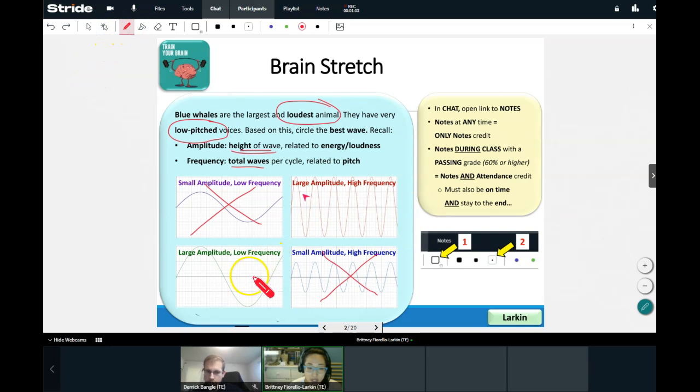Yeah, perfect. So taking a look here, this one right here has both the large amplitude and the low frequency, right? We can see it's really big, which means it'll be loud, but there's only like one and a half, not even, there's like one wave and a little bit here. So this is a really low frequency, low amount of hertz, and that would correspond to a low pitched voice.